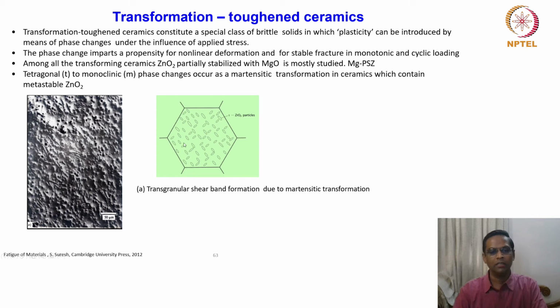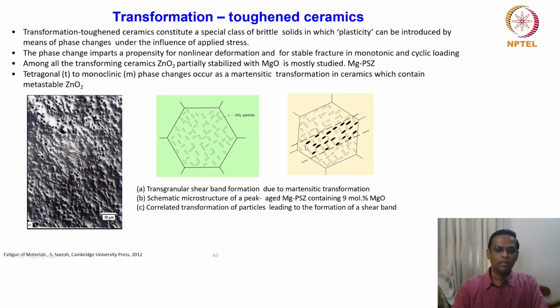Suppose your grain has a lot of lens shaped zirconia particles. This is supposed to be a schematic microstructure of a peak aged Mg-PSZ, partially stabilized zirconia containing 9 mole percent of magnesium oxide.